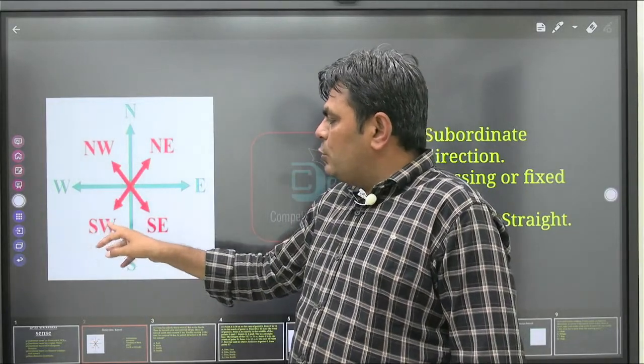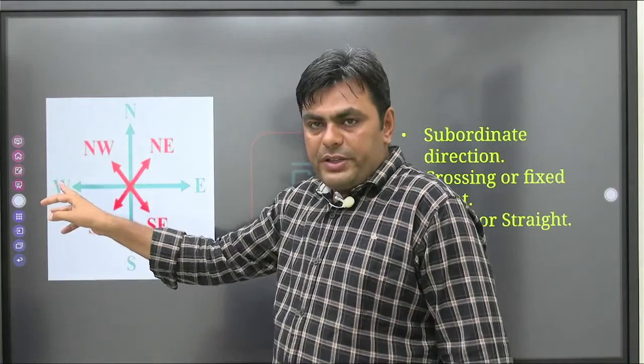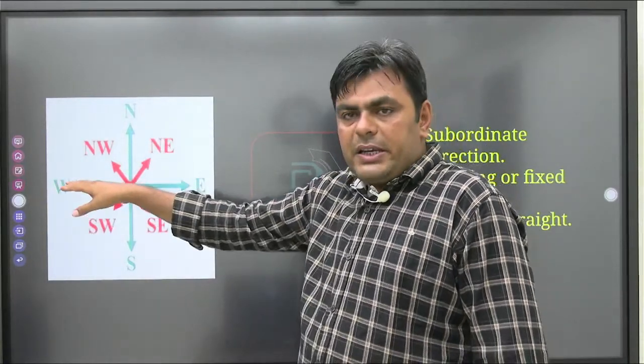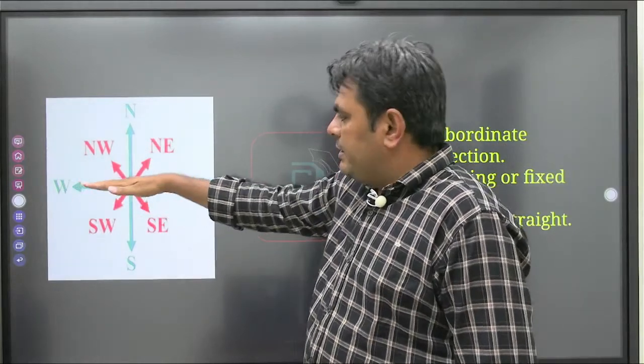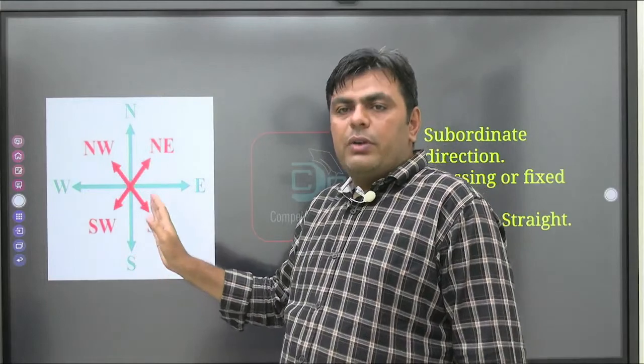Similarly, southwest direction is in between south and west. We can consider that east and west form a horizontal direction. Similarly, north and south form a vertical direction.